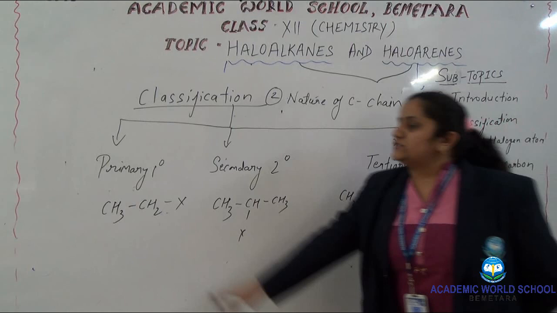If I write the structure like this, CH3, a hydrogen is omitted and replaced by a halogen. So allyl halide groups are those in which the halogen atom is attached to the carbon which is next to the double bond. There is a basic difference between alkyl and allyl.